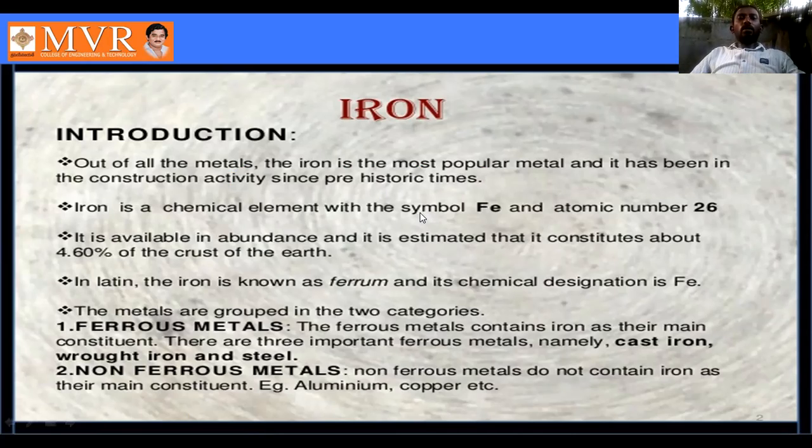Iron is a chemical element. Its symbol is Fe, and the atomic number is 26. It is available in abundance and is estimated to constitute about 4.60 percent of the crust of the earth. In the earth, the iron material is available at 4.60 percentage.